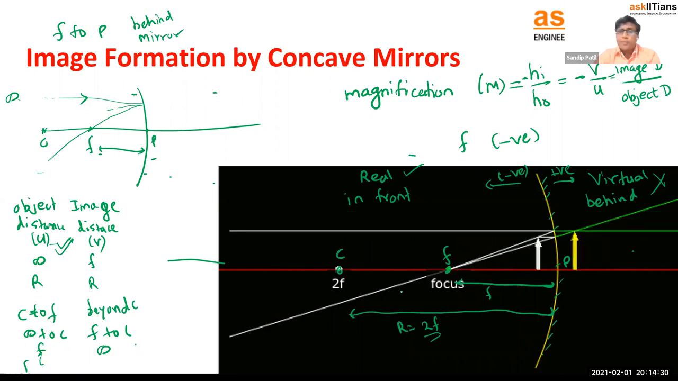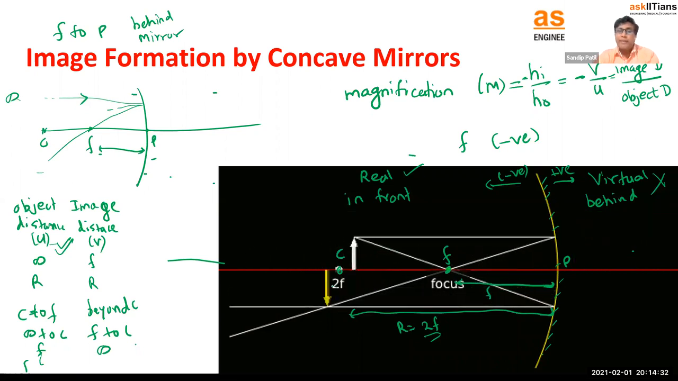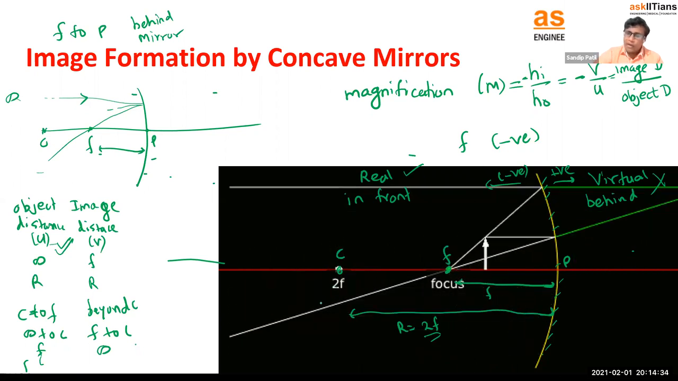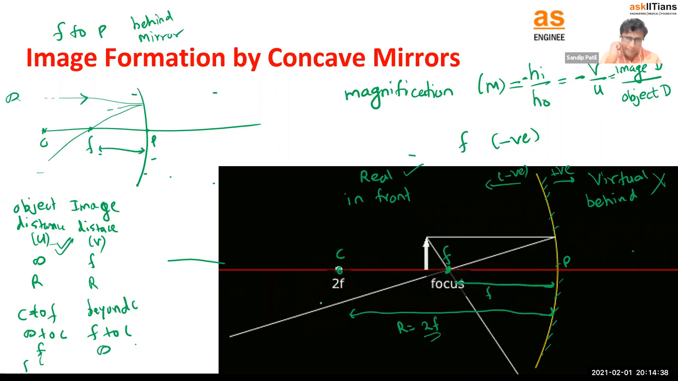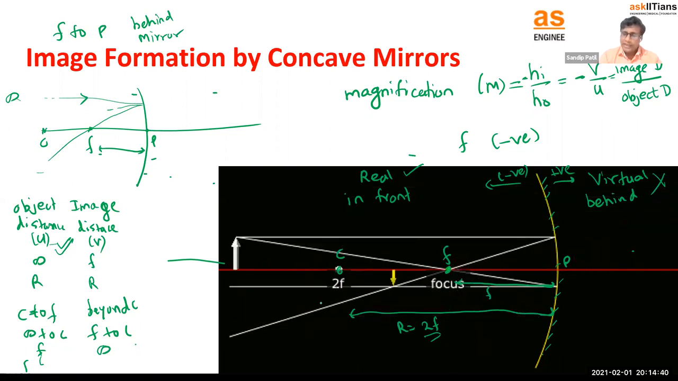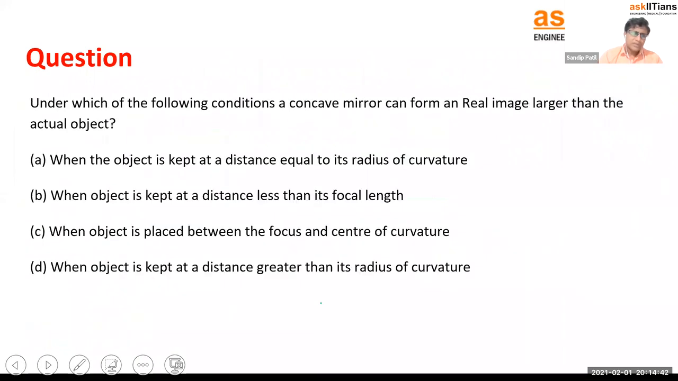So where we kept the object for it to get bigger? You can see whenever that arrow is bigger, the object is where? From center of curvature to focus, right? Can you see that? So simple. Where to get it? Between focus and center of curvature. Find out where it is.